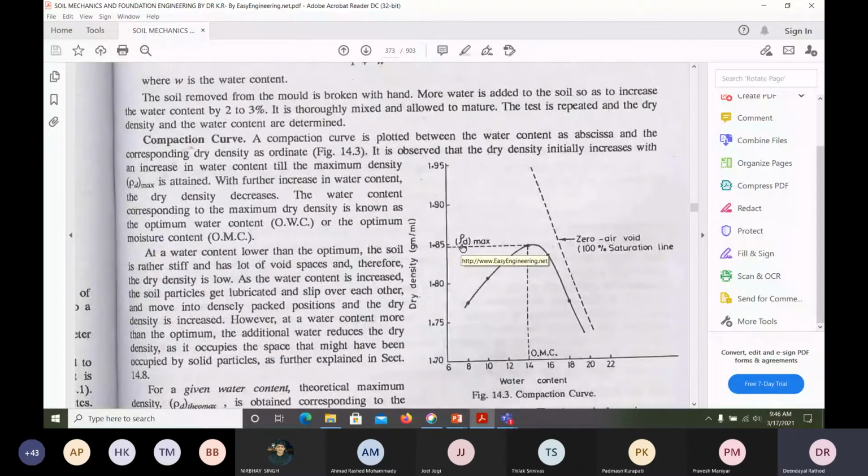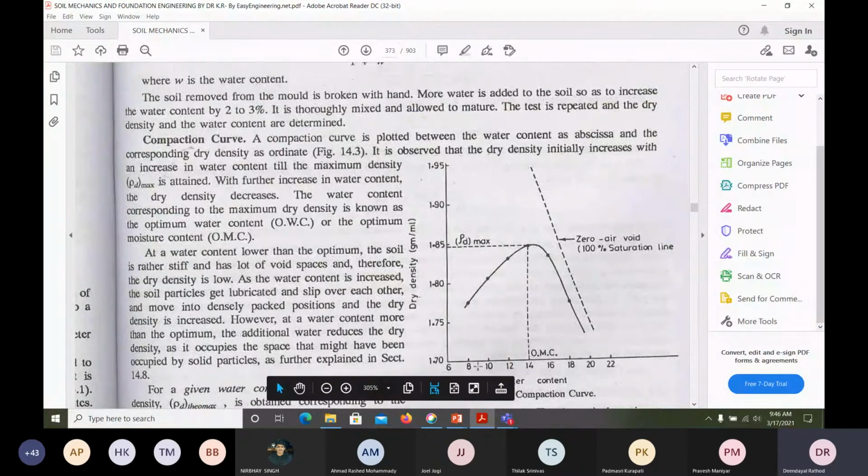So what I'm doing in the laboratory, I'm using a standard Proctor. I'm adding water content I know, dry density I can find out, and I'm plotting a graph. What is happening is, when you keep on adding water, 8, 10, 12, the density keeps on increasing, and it reaches a maximum.